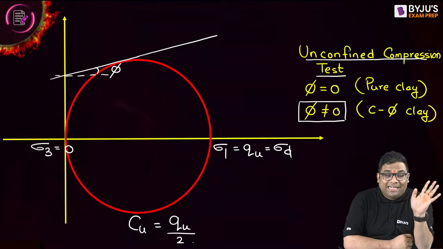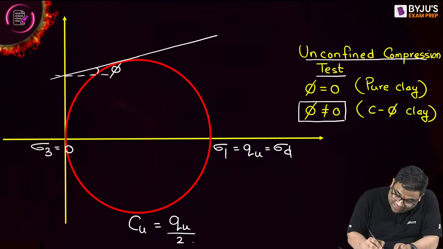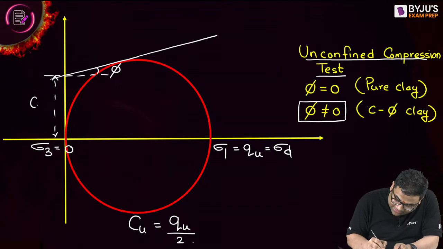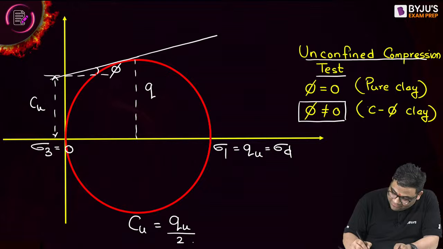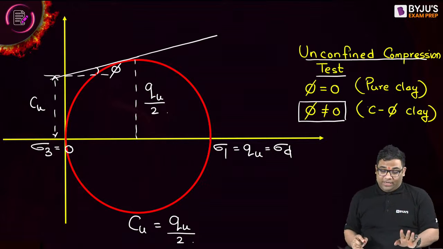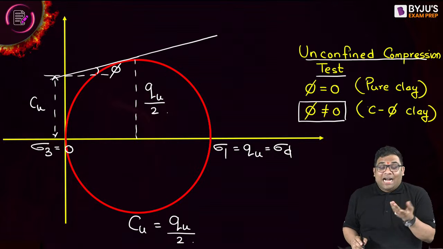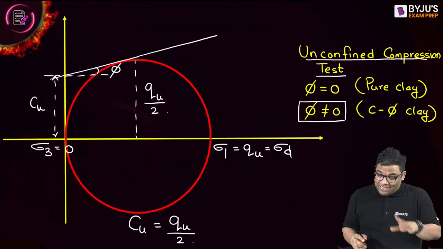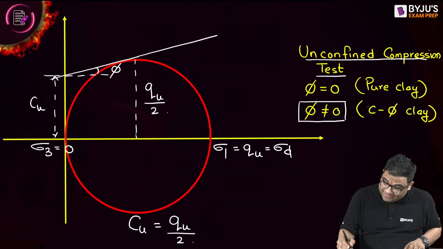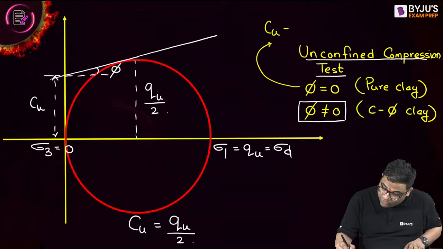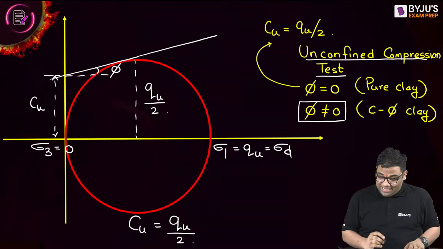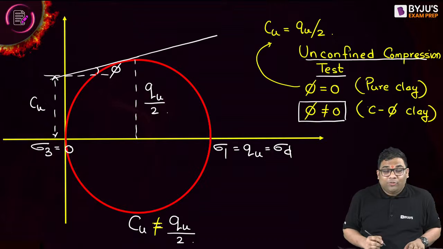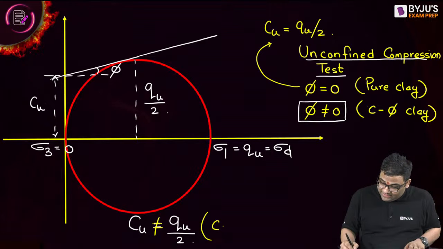No, I can't write, because this is your cohesion and this is your Qu by 2. So Cu is equal to Qu by 2 is applicable for pure clay, and this will not be equal to Qu by 2 if it is a C-phi soil.